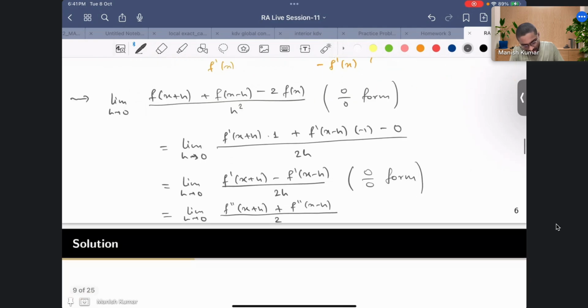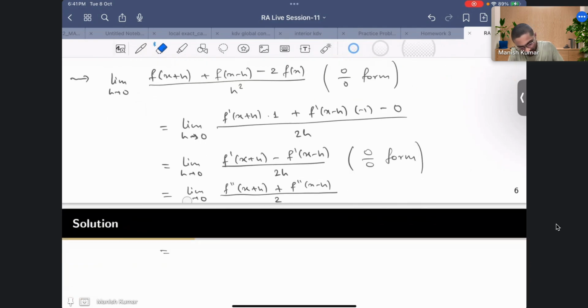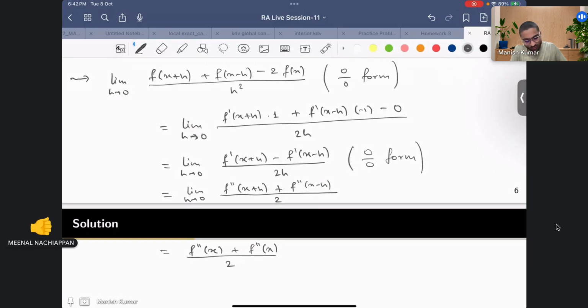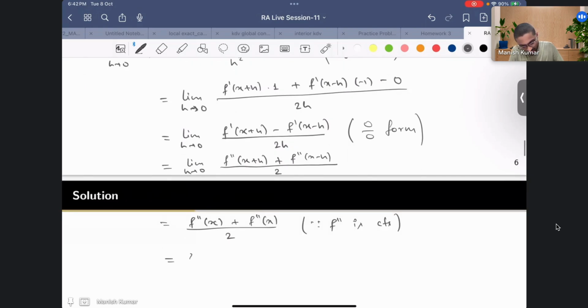Now you take the limit, and you will get f double prime of x plus f double prime of x by 2. We can do that because my double derivative is continuous, since f double prime is continuous. And this will give you f double prime of x.